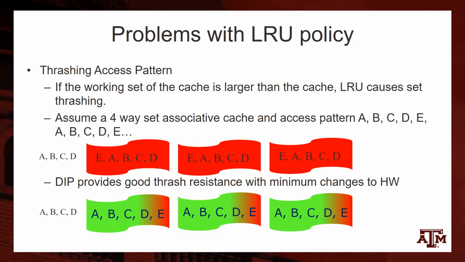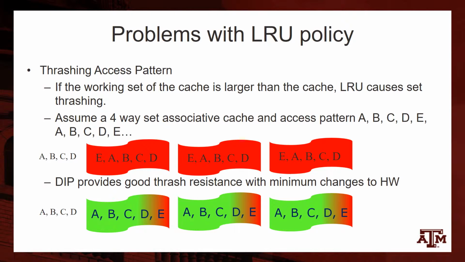To overcome this, the dual insertion policy, DIP, was proposed. DIP is an adaptive policy that continuously monitors the performance of two replacement policies which run on dedicated sets in the cache. It then chooses the winning policy which will be applied to all the other sets. One of the replacement policies is the LRU insertion policy. This policy inserts the incoming cache blocks at the LRU position and thus preserves the majority of the working set for thrashing access workloads. The other policy is the generic LRU policy, which favors recency-friendly workloads. Thus, DIP is good for both thrashing and recency-friendly workloads.